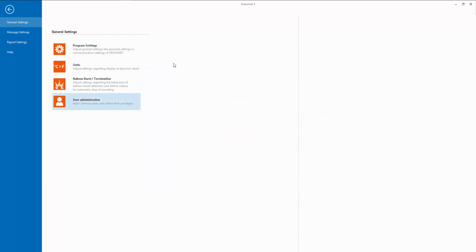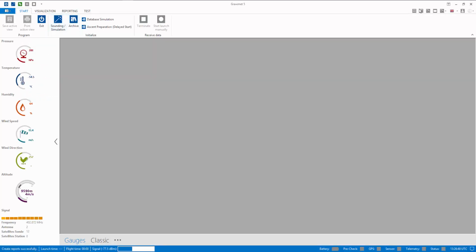To log in the new user, return to the home screen. The login icon can be found in the upper right corner. Enter your username and password. If you want the user to be logged in again automatically after a restart, then check Keep Me Signed In. The successful login message appears at the bottom on the right. This was the tutorial about the user administration.